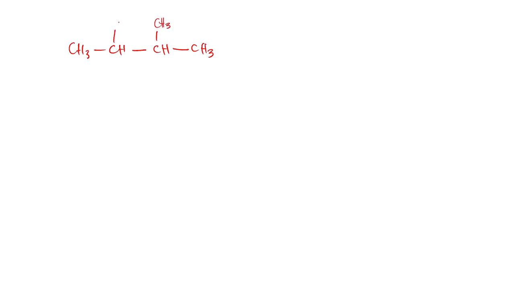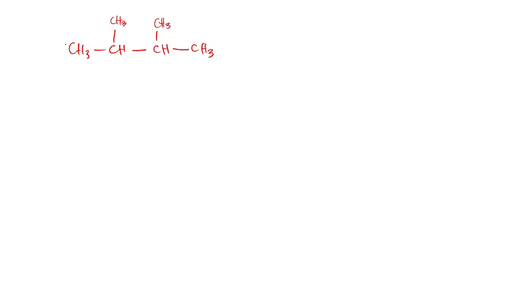And for this CH, we have here CH3. So for the bonds, we will have 1, 2, 3, 4, 1, 2, 3, 4. Because carbon has 4 valence electrons, you need to keep in mind that for each carbon, there must be 3 other atoms bonded to it. So it looks great.